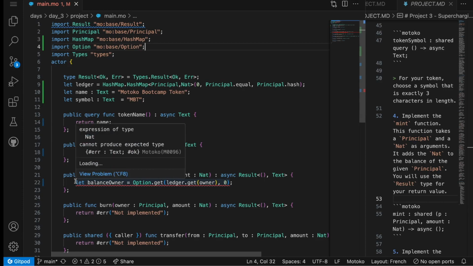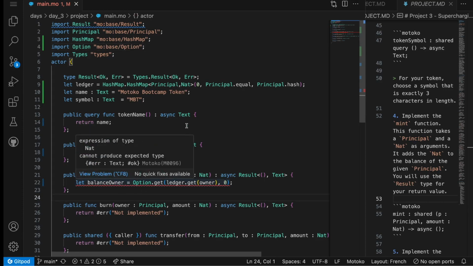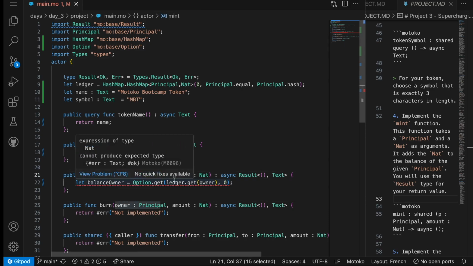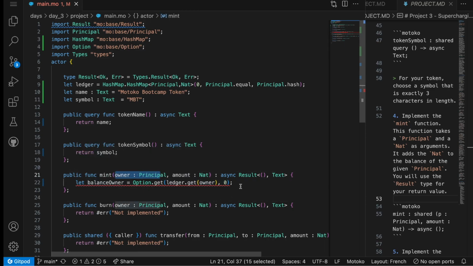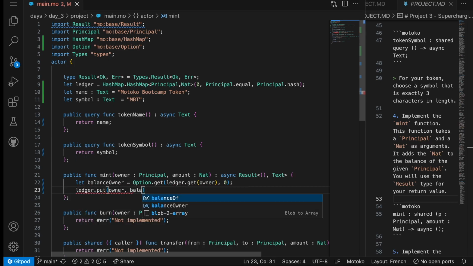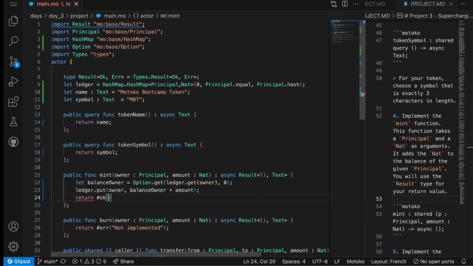Essentially, what we are doing here is looking at the balance of the owner. So is there a balance for this principal? If there is one, then yes, return the balance. If there is not, then by default, the balance of this person is, of course, 0. So that's how we got the balance. And then we can do ledger.put for this principal. We will do balance plus amount. So this function works in case the balance is 0, but it also works if the balance is not 0. And once we have done that, we can simply return OK.